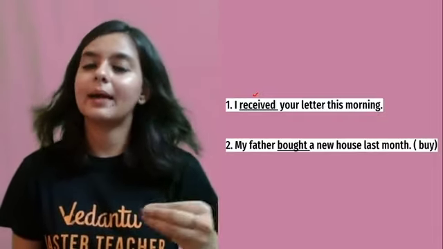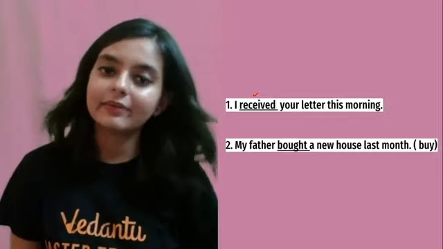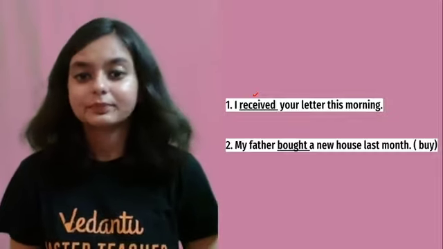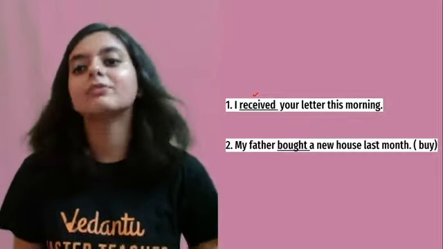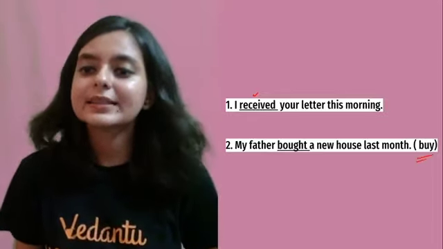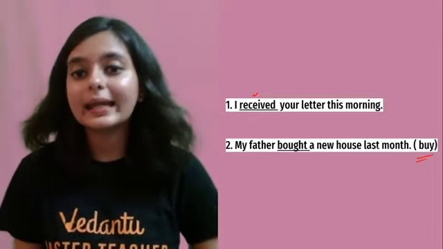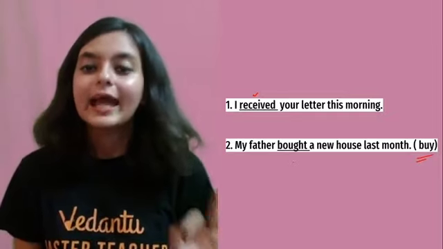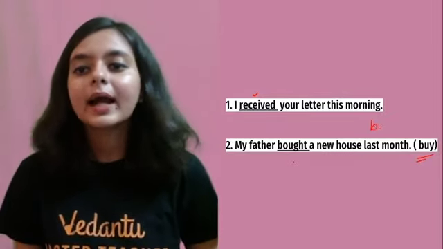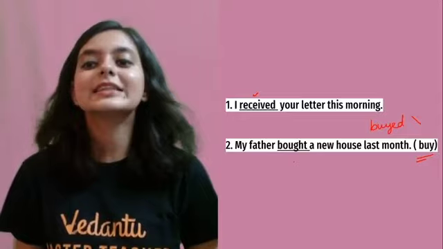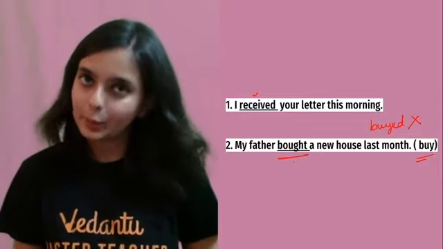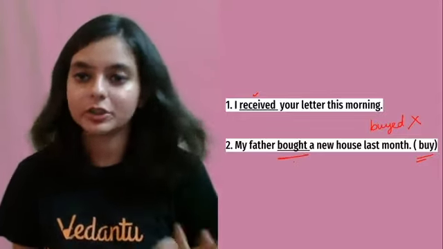In the morning, you have already received. So, past action: My father bought a new house last month. What is the past tense for buy? What is the V2 for buy? It's bought. Okay? It's not buyed. बहुत लोग क्या करते हैं, BUYED लिखते हैं, which is incorrect. It's bought. Okay? The V2 of buy is bought, not buy.